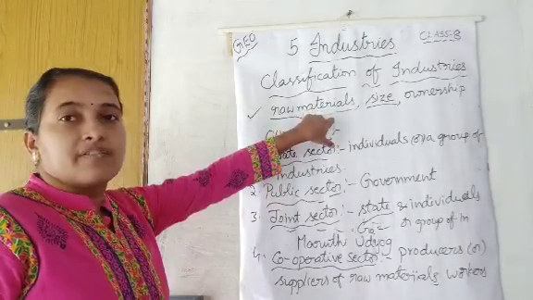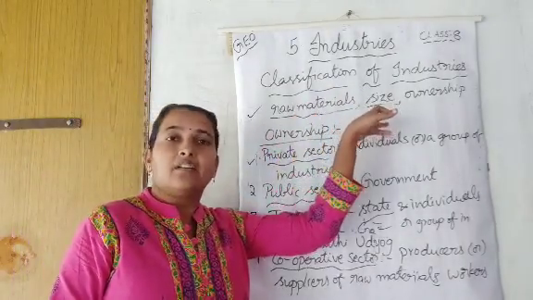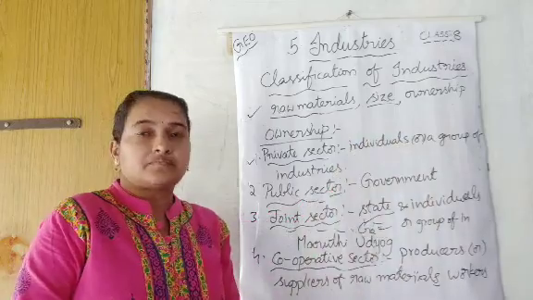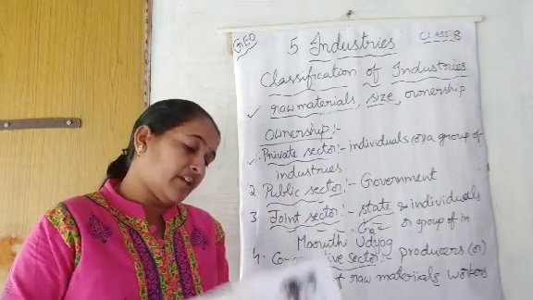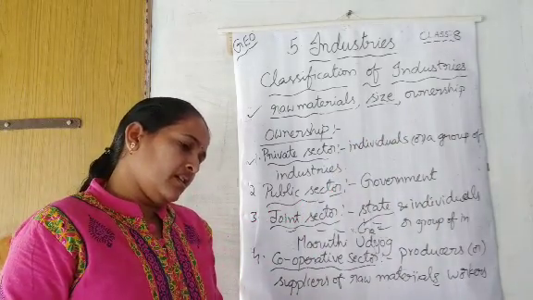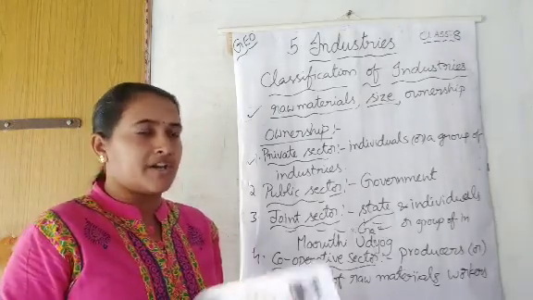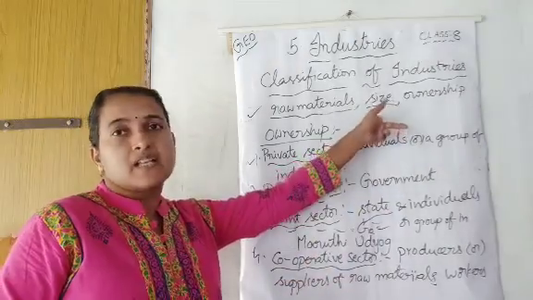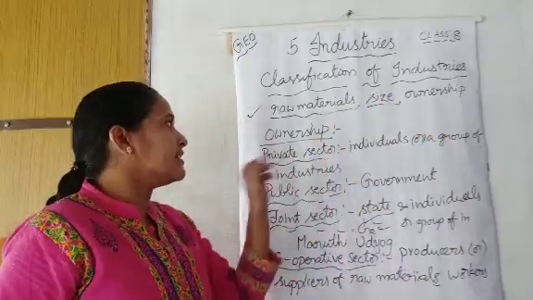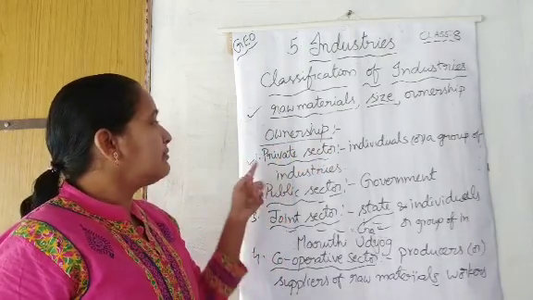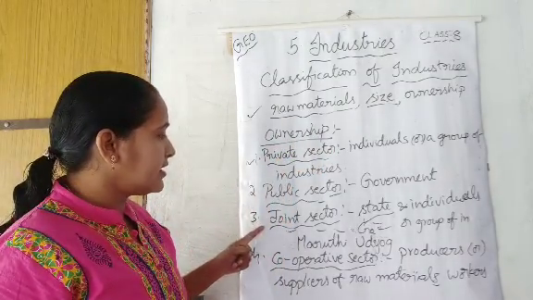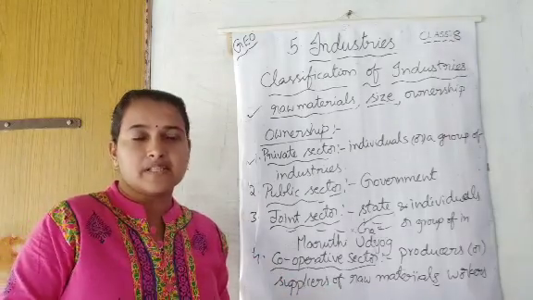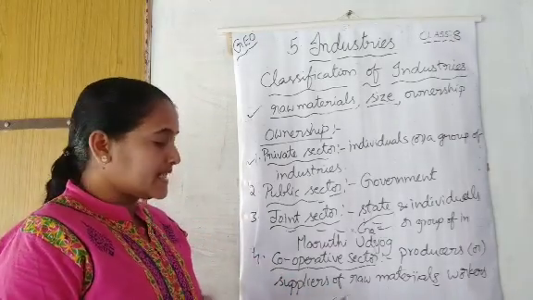On the basis of raw materials: agro-based, marine-based, mineral-based and forest-based. On the basis of size: small-scale industries, large-scale industries. On the basis of ownership: private sector, public sector, joint sector, cooperative sector. So, this is the lesson, children.